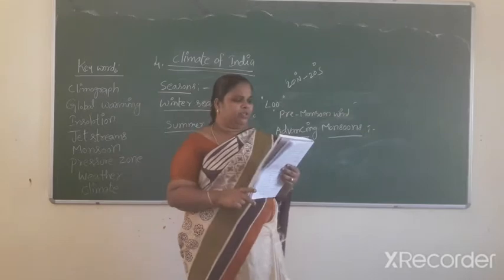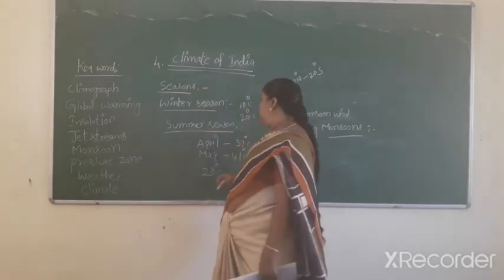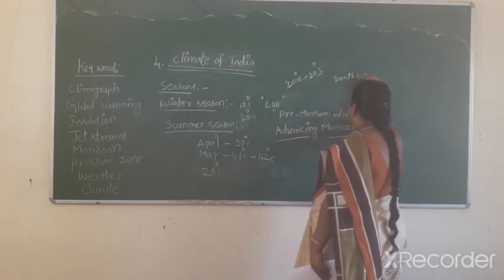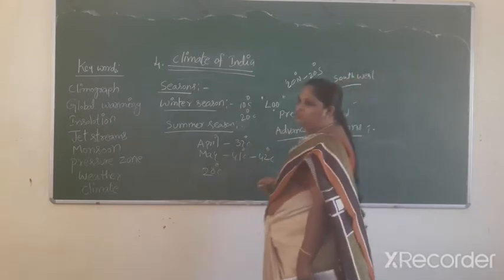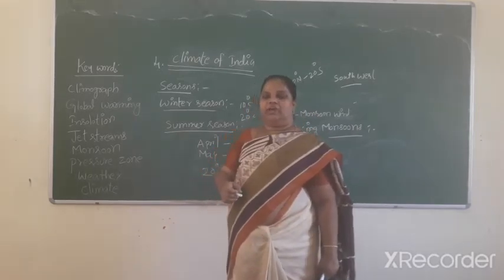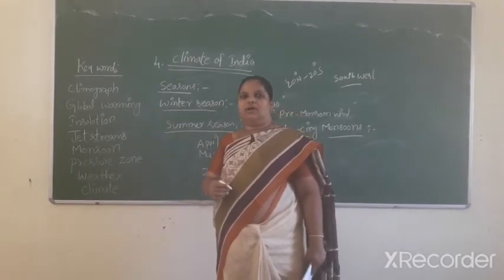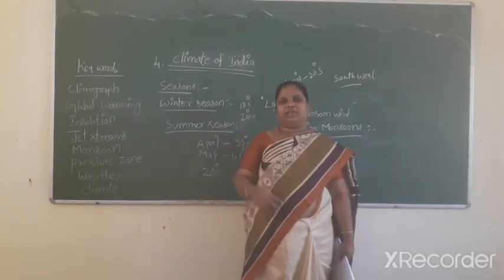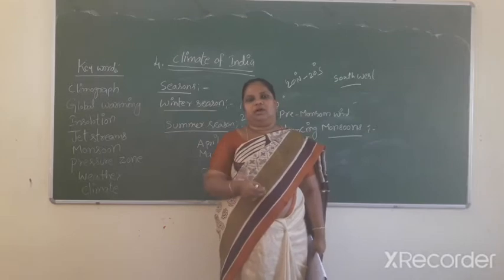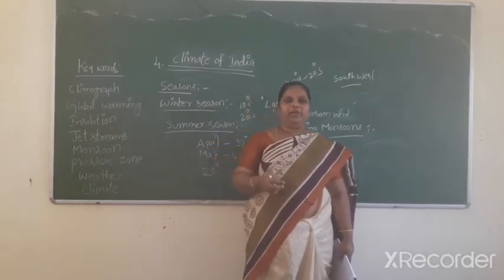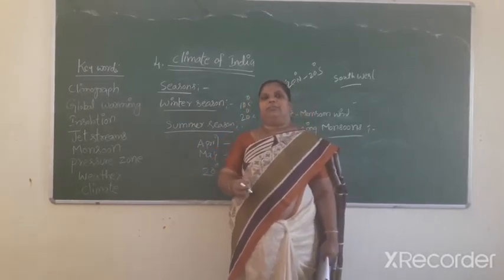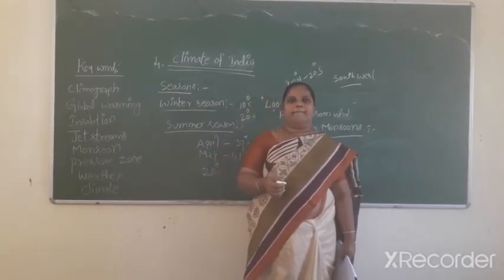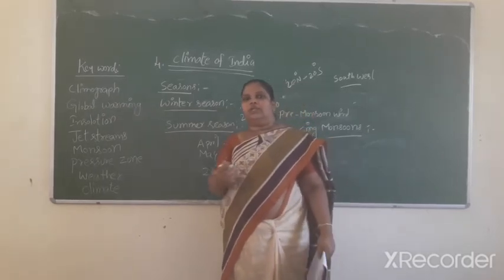The southwest monsoon has two branches. One is the Bay of Bengal branch. The second is the Arabian Sea branch. The Arabian Sea branch arrives towards the north, and the Bay of Bengal branch strikes the Bengal coast and the south face of the Shillong hills.